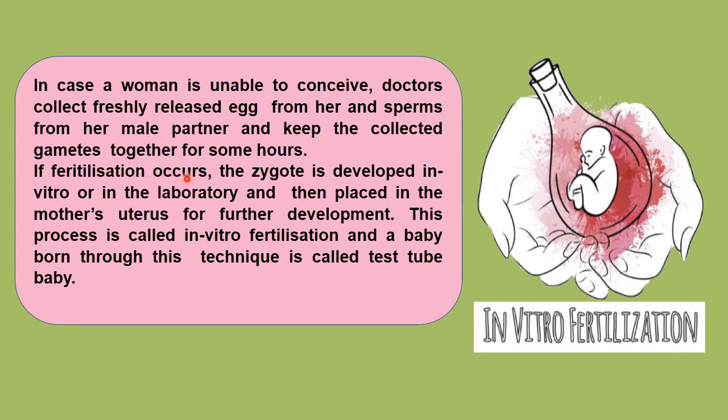If fertilization occurs, the zygote is developed in vitro or in the laboratory, and then placed in the mother's uterus for further development. This process is called in vitro fertilization, and a baby born through this technique is called as a test tube baby. तो इसका मतलब ये नहीं है कि टेस्ट ट्यूब के अंदर ही बेबी तैयार हुआ था.